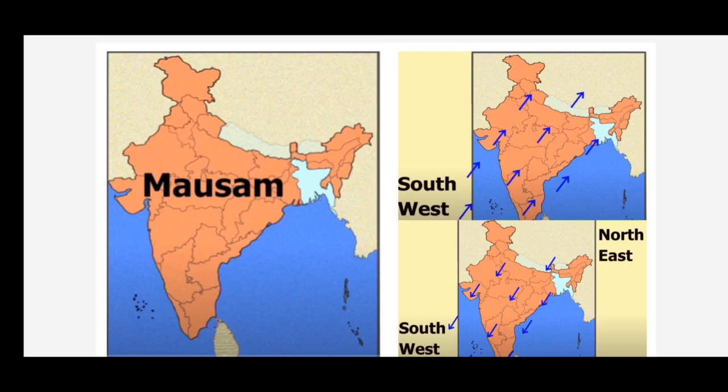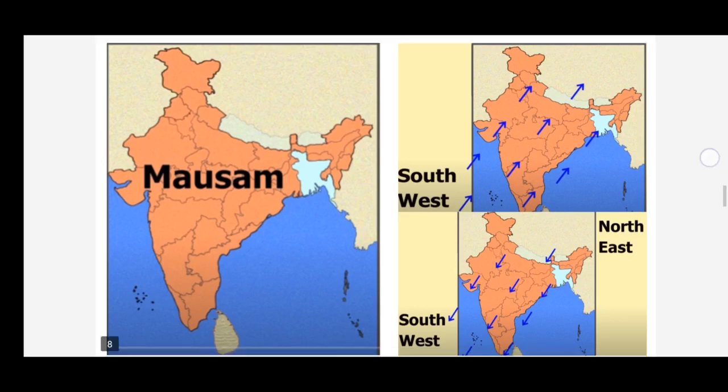In a particular season they blow in one direction and reverse in the other direction in some other season. That is called seasonal reversal of winds during a year. In India, wind blows from southwest to northeast and from northeast to southwest. We shall study in detail a little later why these winds blow in these directions.